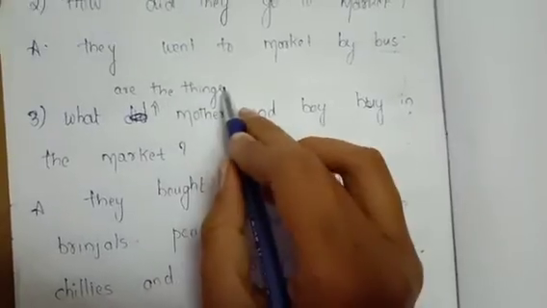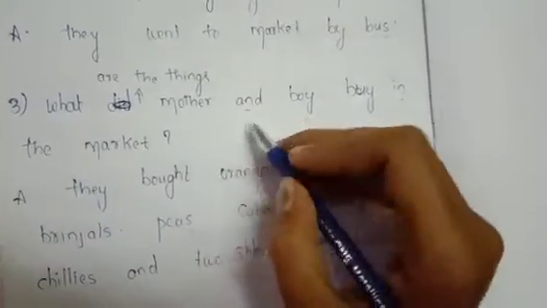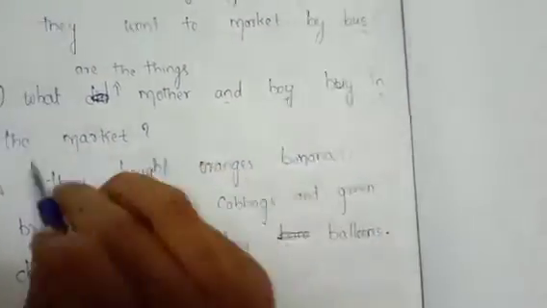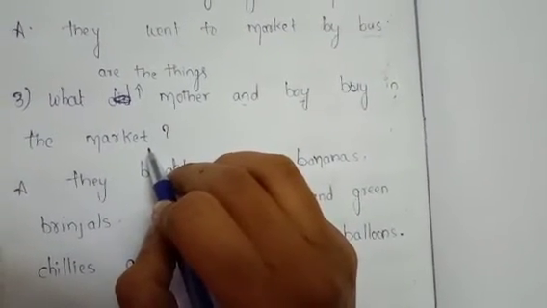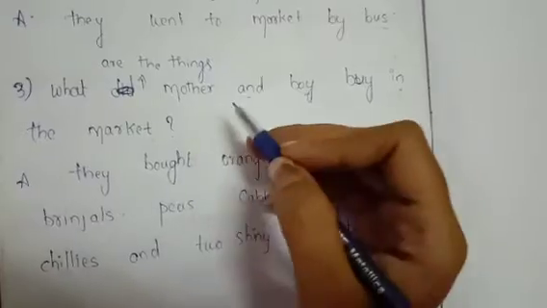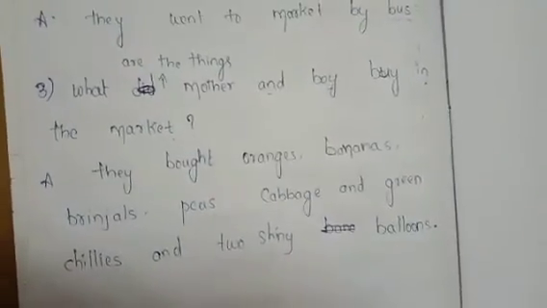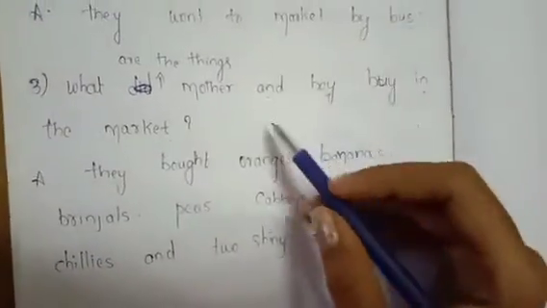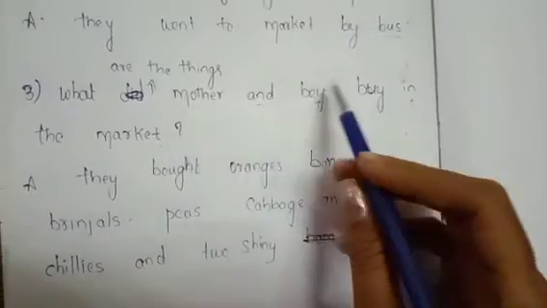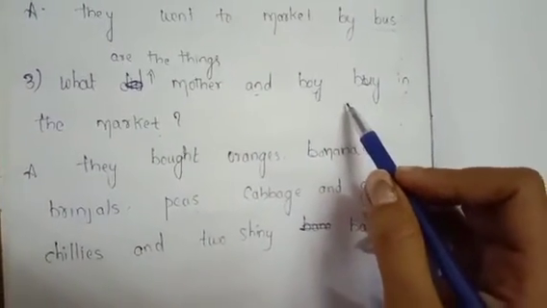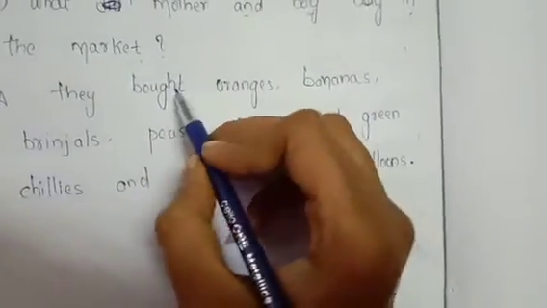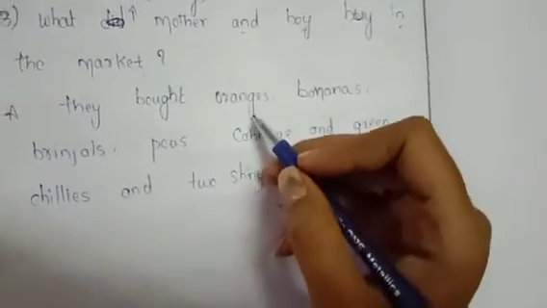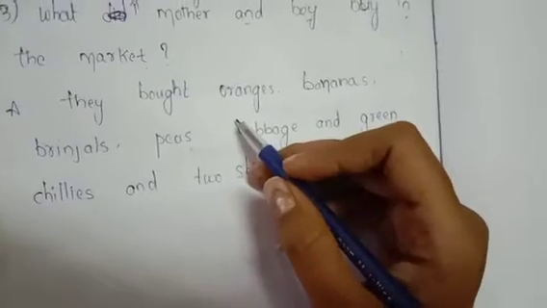What are the things mother and boy buy in the market? What are the things they bought in the market? Yes, what did they buy first?